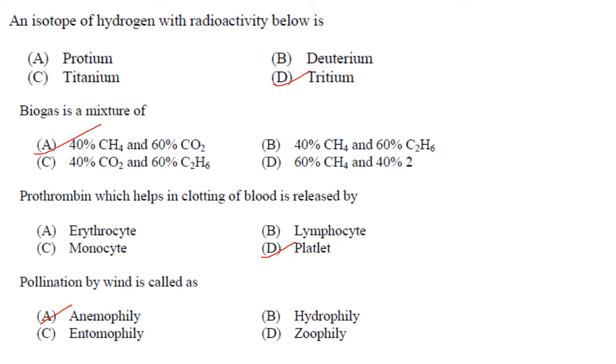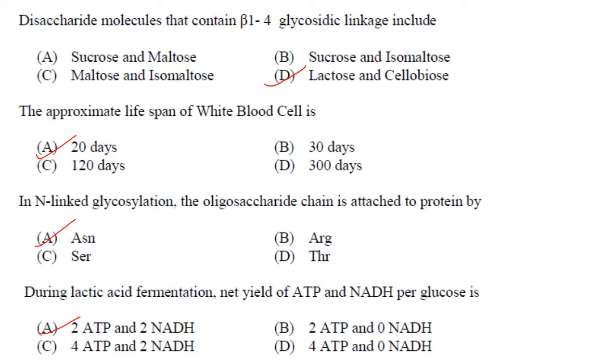Hydrophily is water pollination, zoophily is animal pollination, and entomophily is insect pollination. Disaccharide molecules that contain beta-1,4 glycosidic linkage include lactose and cellobiose. Lactose is the disaccharide of milk, consists of galactose joined to glucose by beta-1,4 glycosidic linkage, and cellobiose is a disaccharide that has two molecules of D-glucose linked by beta-1,4 glycosidic bonds. So answer is option D.